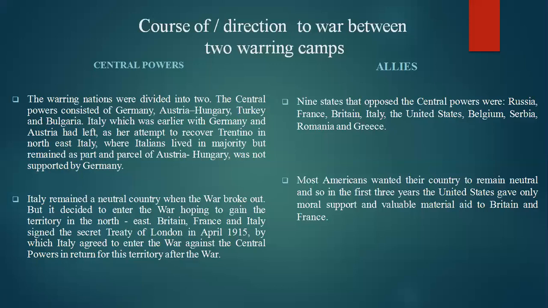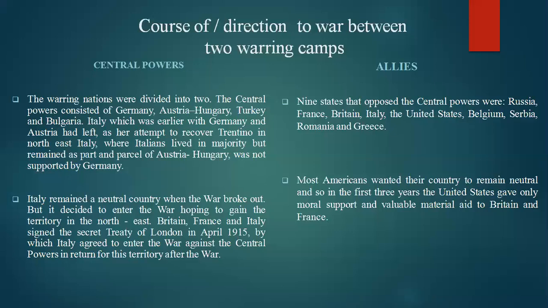So I will just read and explain. Just listen. The warring nations were divided into two camps or two groups. The first one is Central Powers, that includes Germany, Austria, Hungary, Turkey, Bulgaria. So remember which nation comes under the Central Powers and which nation comes under the Allies.